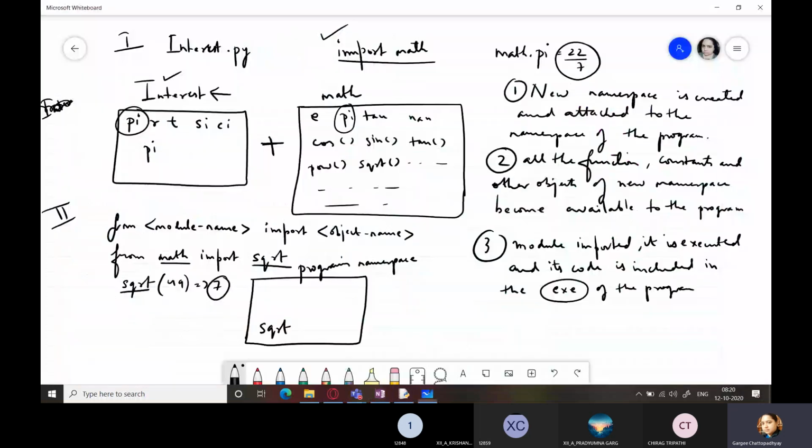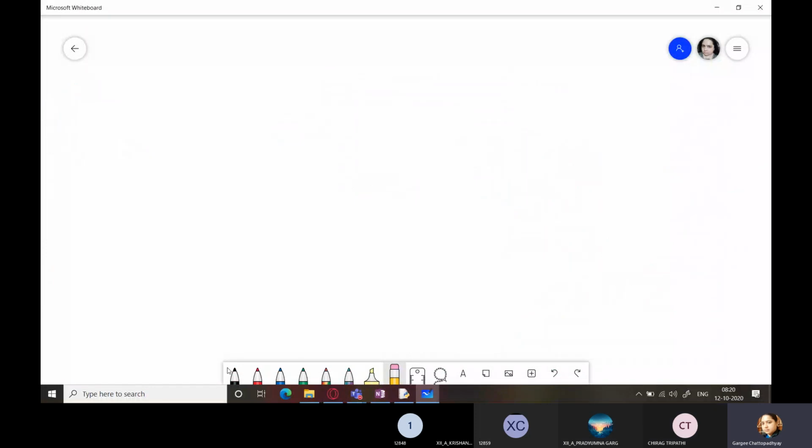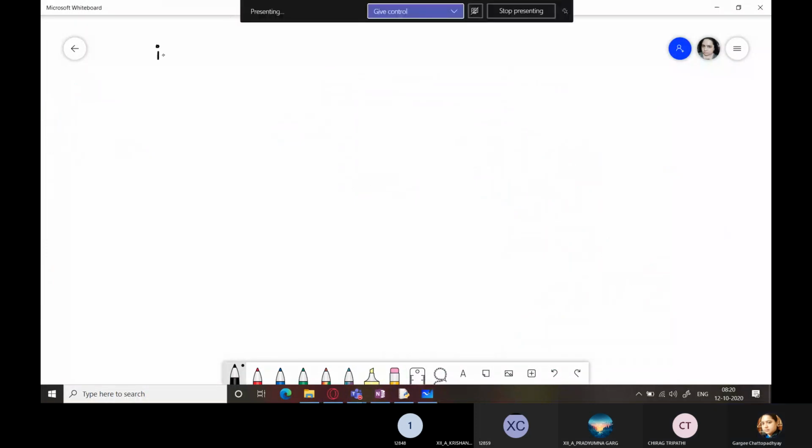Is it clear to everyone? Did you understand this? Everybody, what are namespaces? Yes, ma'am. Okay. Now suppose I am importing the user defined module named temperature. If you remember what all things are there within temperature, I will just show it to you once.